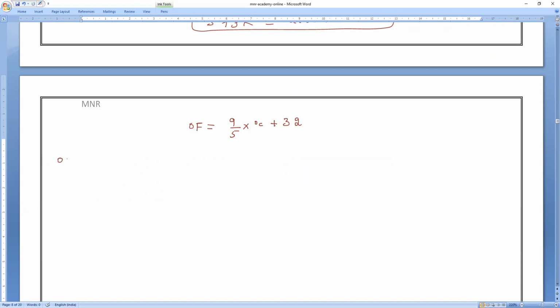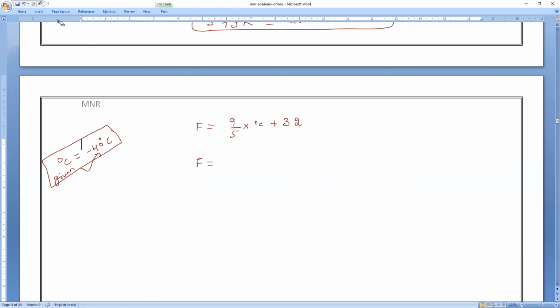Now, the Celsius temperature is given as minus 40 degrees Celsius. Substitute and find the degree Fahrenheit. Keep the 0 degree very small.